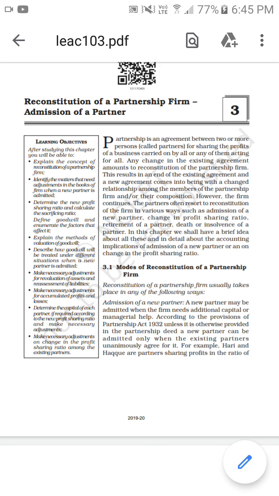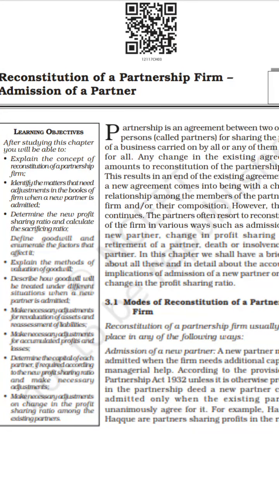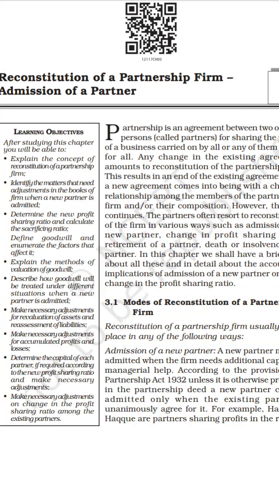Okay, so today in this chapter we are going to learn what the main concept of reconstitution of a partnership firm is, and identify the modes, that is, the different types of modes of reconstitution of a partnership firm.